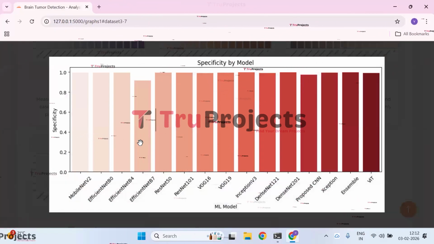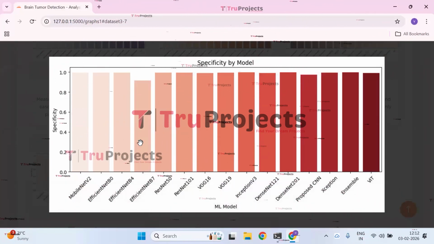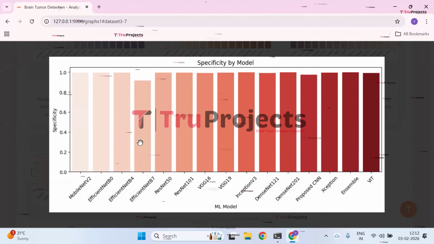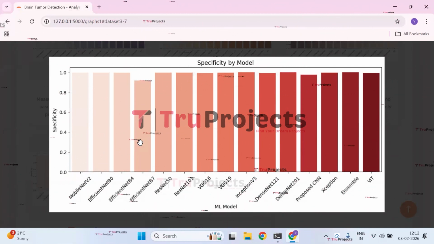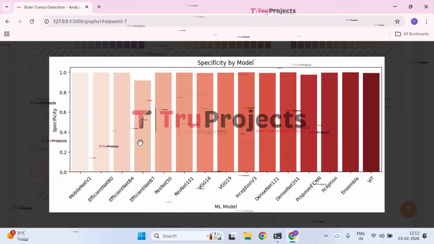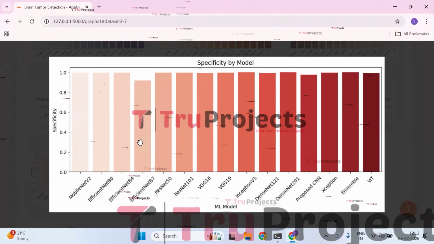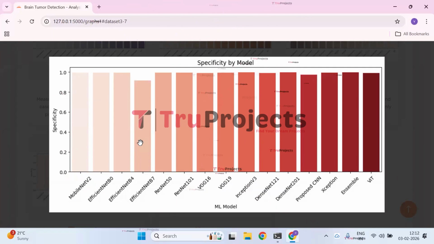Next, we have the specificity by model graph. The bar chart shows the specificity of different machine learning models, indicating how accurately each model identifies negative cases. Most models achieve very high specificity, with EfficientNet B7 slightly lower, while ViT, Ensemble, and Xception demonstrate near perfect performance.